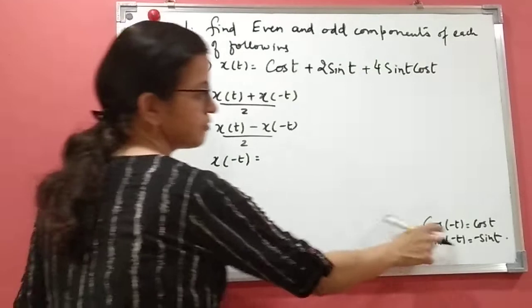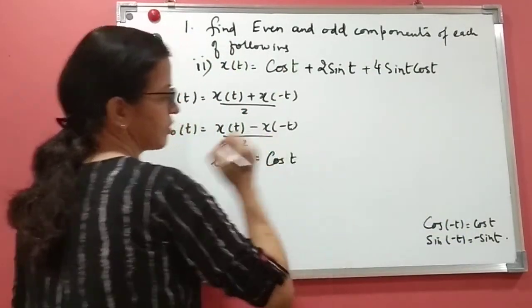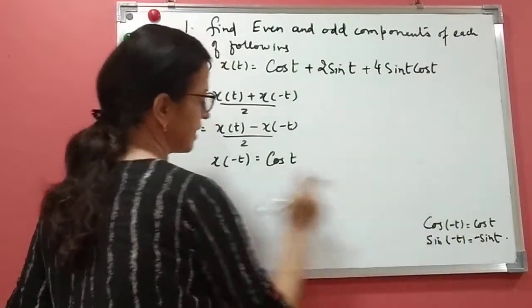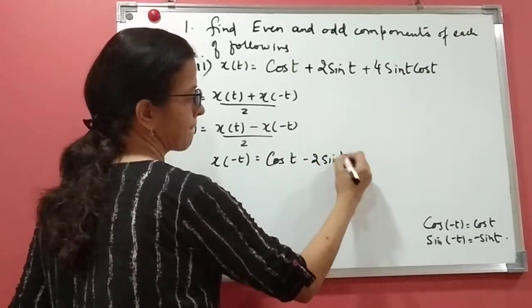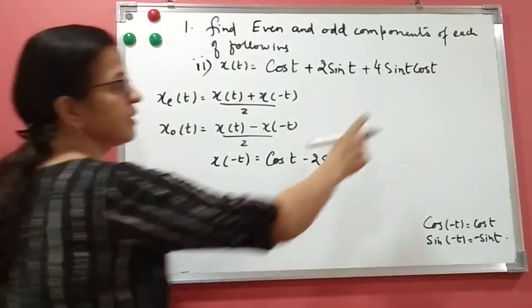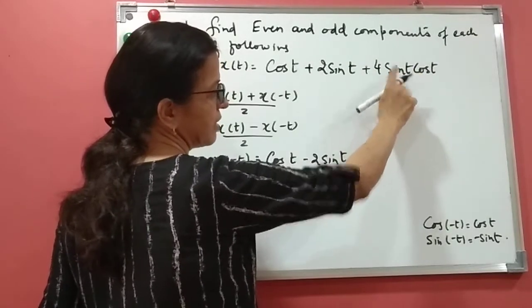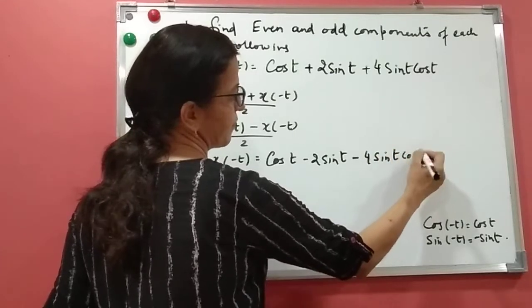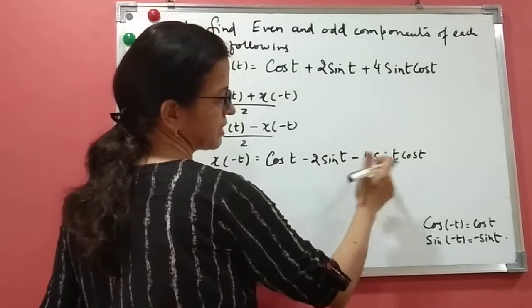Now what is cos of minus t? Cos of minus t is cos t, so directly I'll write this as cos t. Sin of minus t is minus sin t because I'm putting minus t here, so it will be minus 2 sin t. Here both are there, cos and sin. Cos will be the same and sin will become minus, so we will have minus 4 sin t cos t, because cos of minus t is cos t but sin of minus t is minus sin t.